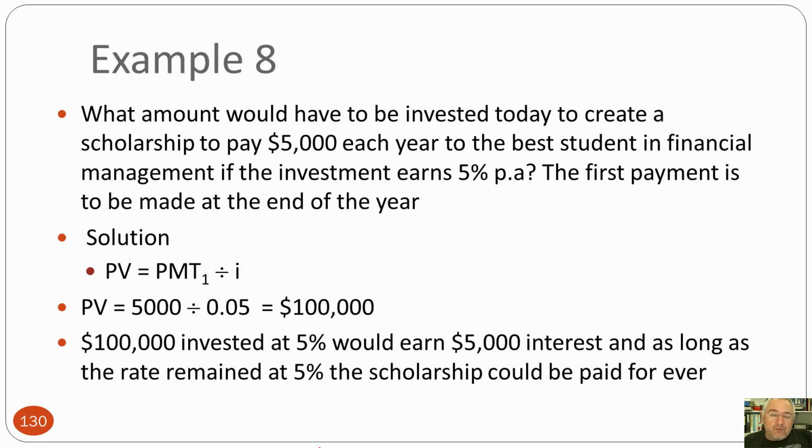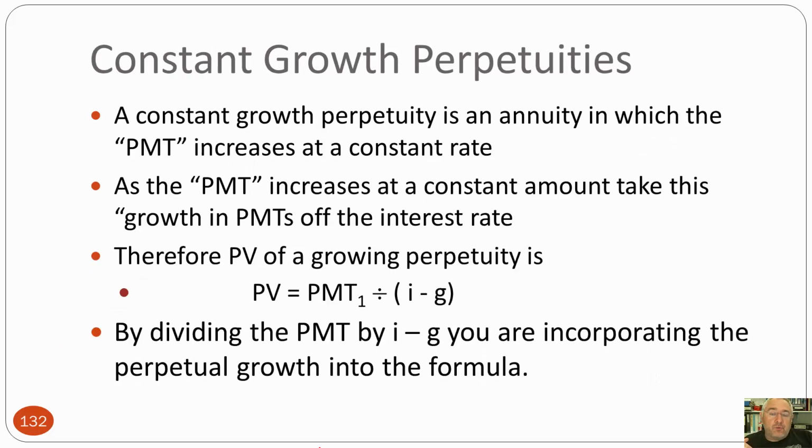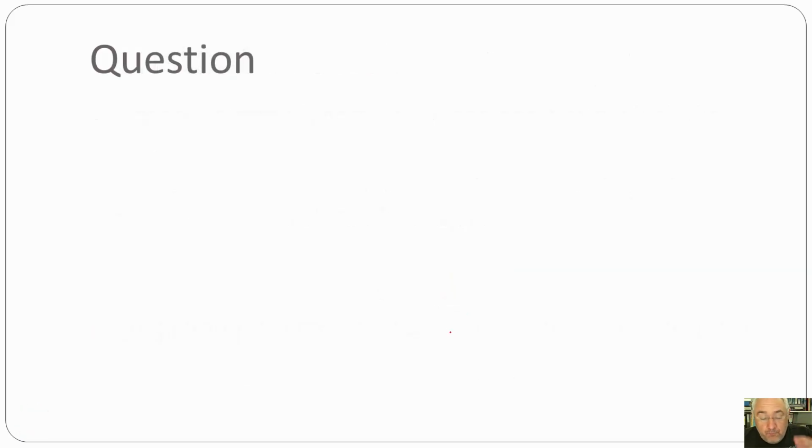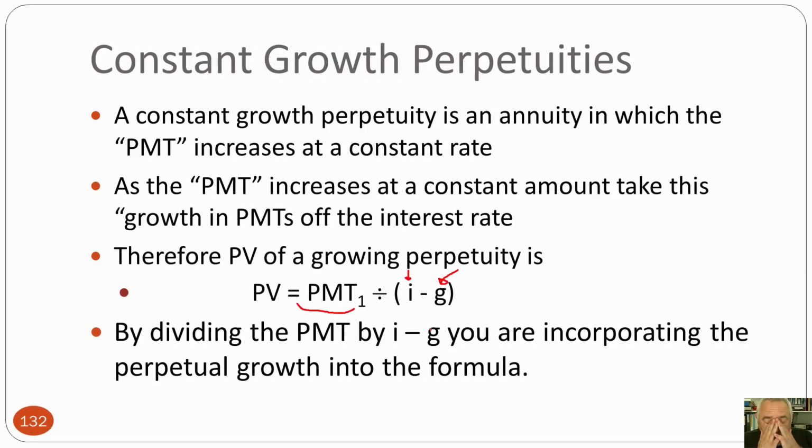So look, there's an example here that basically works with what we've just talked about. But now let's have a look at a constant growth perpetuity, which is now what I've said. Basically said, if I'm getting a payment and that's generated by a certain interest rate, I can't take all of that payment. Some of that payment has to go back in to increase the amount of funds that are invested. Okay, so I don't have an example. Oh, maybe there are some examples there. But let's actually work it out.